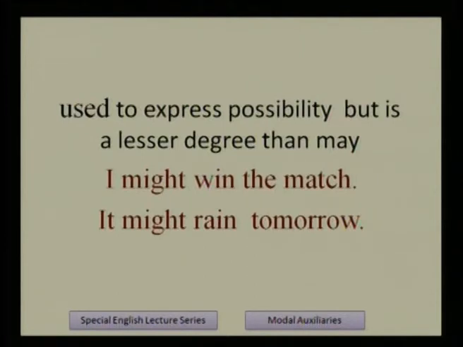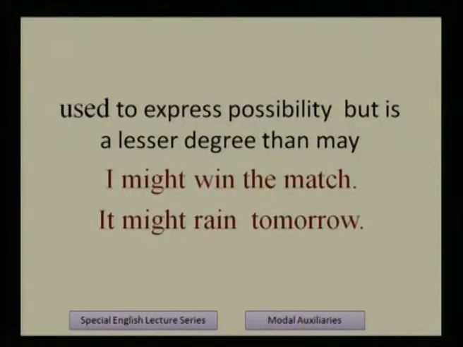Then it is also used to express possibility, but in a lesser degree than may. We can also express possibility by using might, but its importance is lesser than may. I might win the match.